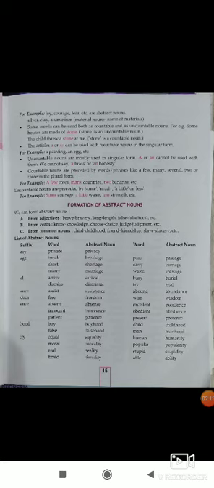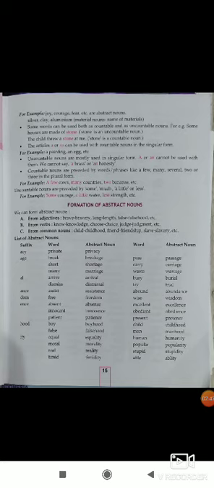The articles a or an can be used with countable nouns in the singular form, like a painting, an act, etc. Uncountable nouns are mostly used in singular form. A or an cannot be used with them. We cannot say a brass or an honest. Countable nouns are preceded by words or phrases like a few, many, several, 2 or 3 in plural form, like a few cows, many countries, 2 bananas, etc.